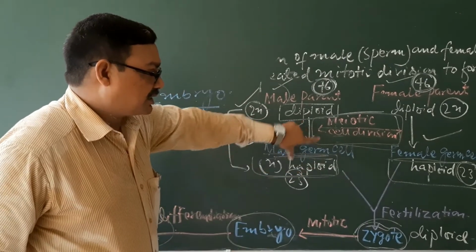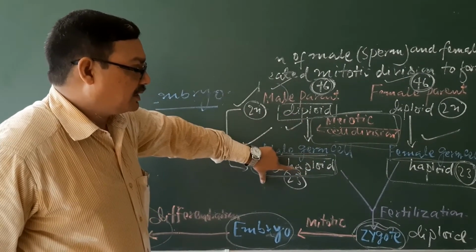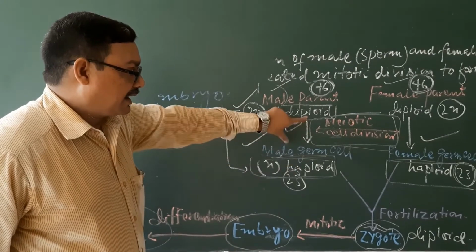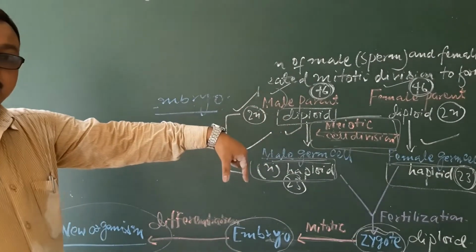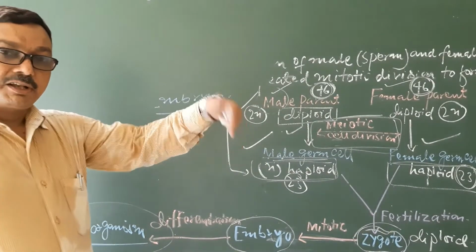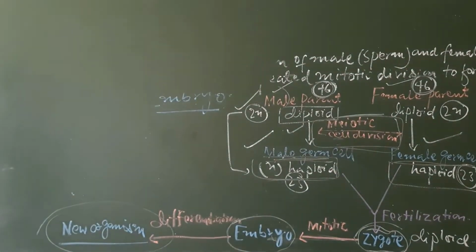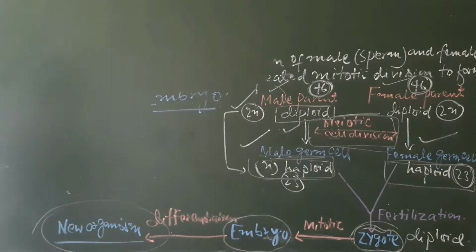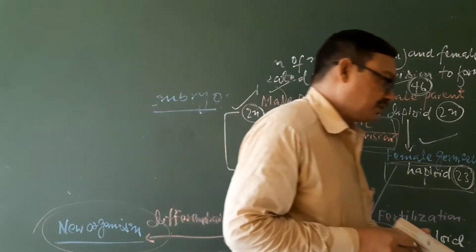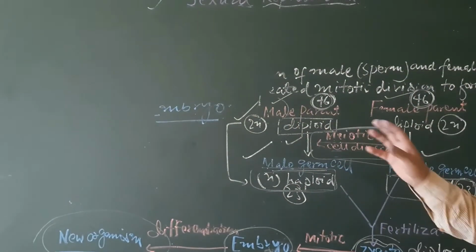then again there will be the meiosis division, again there will be reshuffling of the chromosomes, again there will be the reduction of the chromosomes, and again new varieties, new variations will be approached, and this will go on generation to generation, and that is a very important part during this process of sexual reproduction.